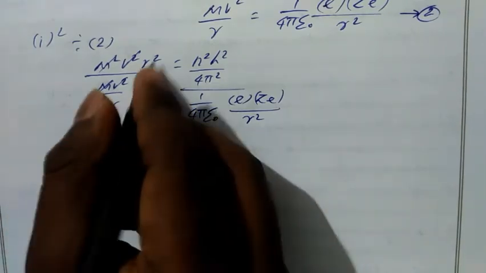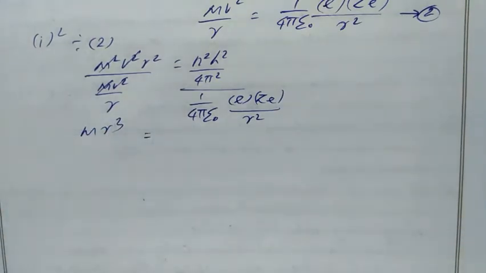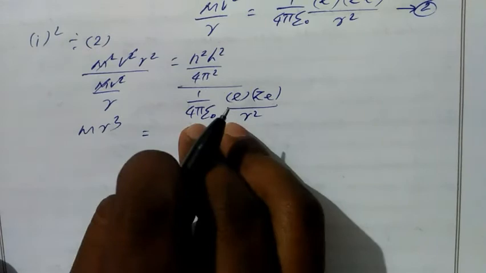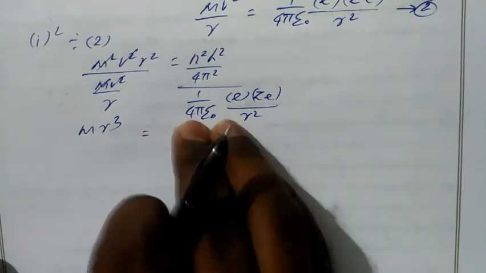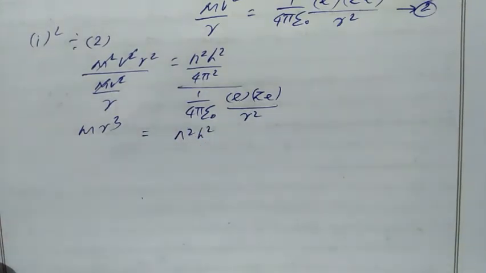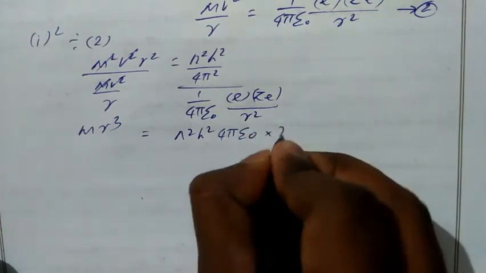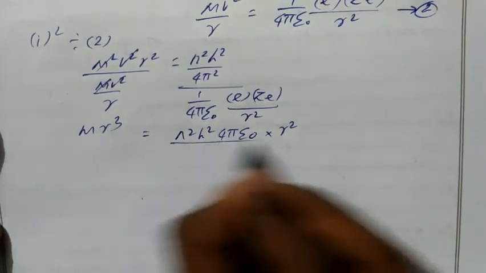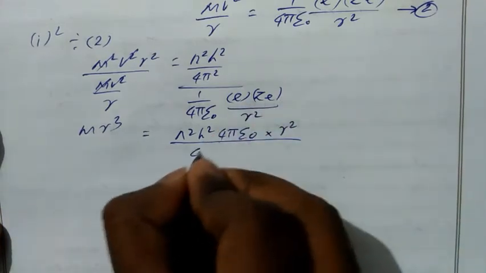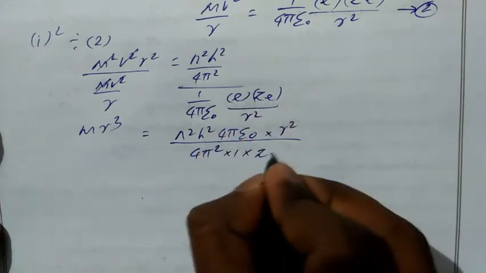Here r is multiplied with this r square, it will become r cube equal to n square h square by 4 pi square, further divided by 4 pi epsilon naught and r square. So the 4 pi epsilon naught and r square go to the numerator, it will become n square h square times 4 pi epsilon naught times r square, divided by 4 pi square into 1 into Ze square.